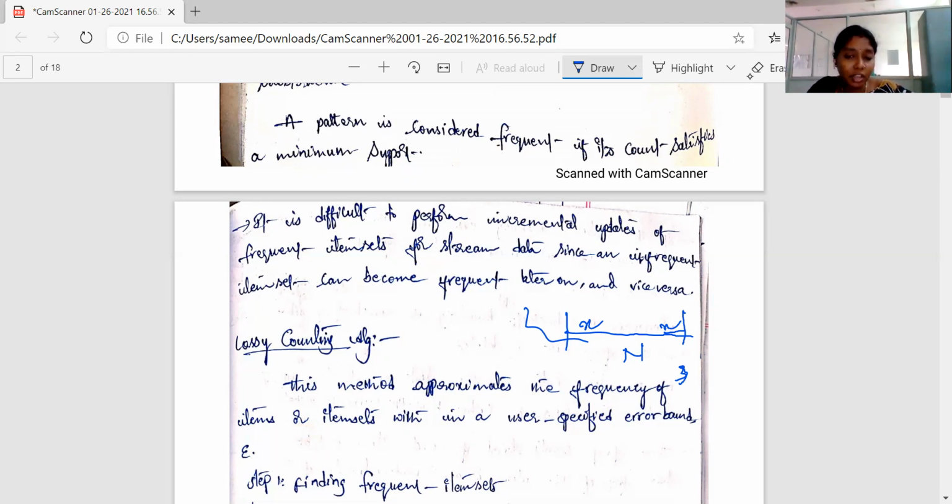But actually, since the streaming data is continuously changing, if you observe the next time frame with the same length n, you can observe that x occurs another time. So if you consider the 2 time frames, that means the present streaming data and the previous streaming data, x satisfies the minimum support count, which means that it is a frequent item.